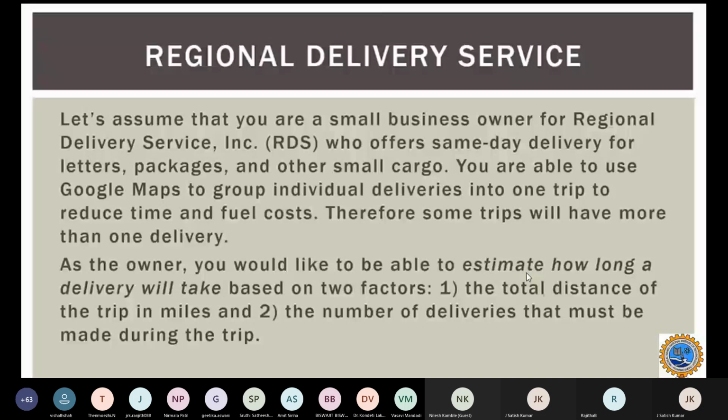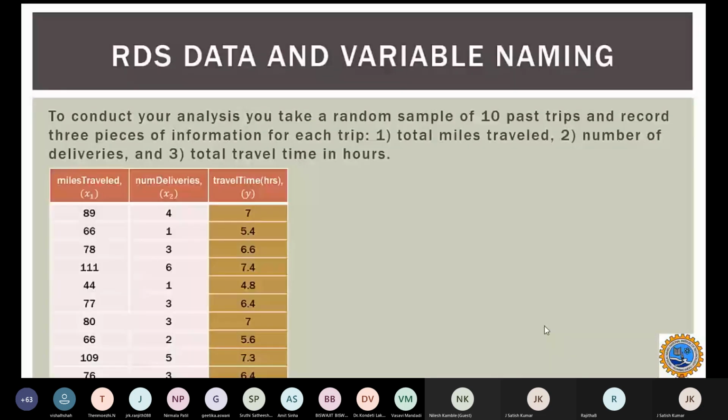So I'm trying to bring sample data as shown in the slide. You can see we have the x1 parameter, the number of miles traveled, and the x2 parameter, the number of deliveries, and our dependent variable will be the travel time in number of hours.